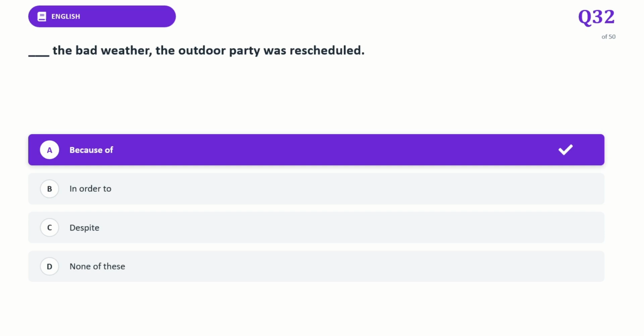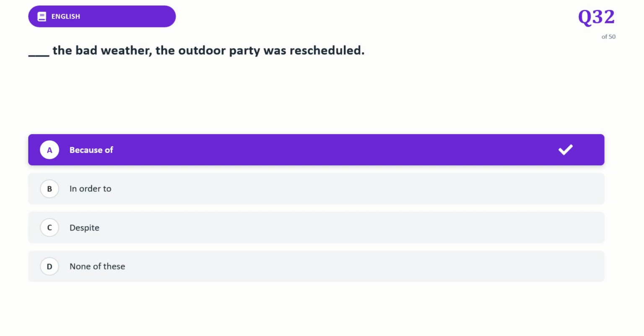Next question. "Because of the bad weather, the outdoor party was rescheduled." The correct answer is "because of." This is a prepositional phrase used to introduce a reason or cause.